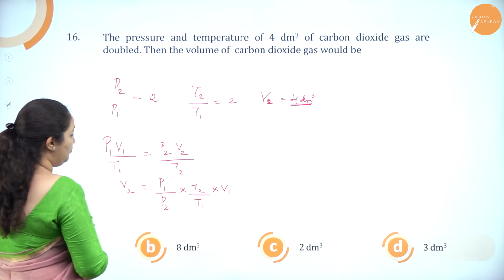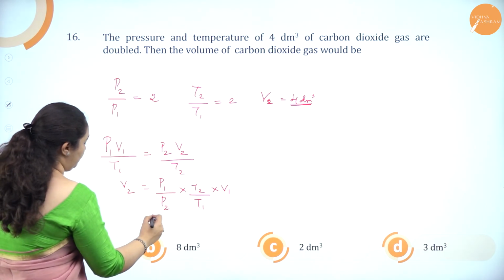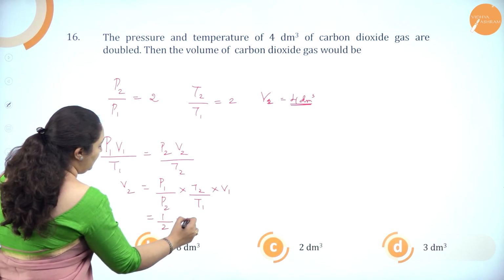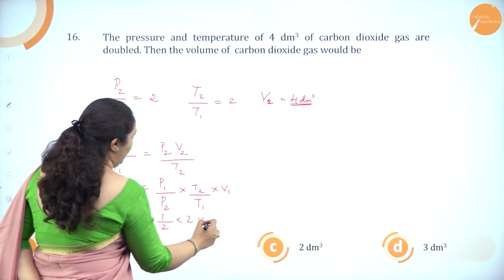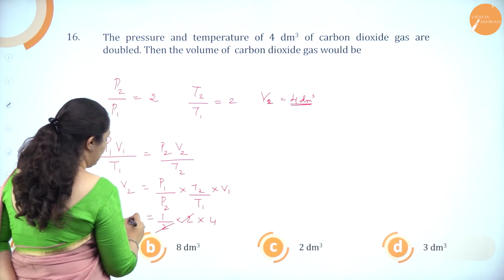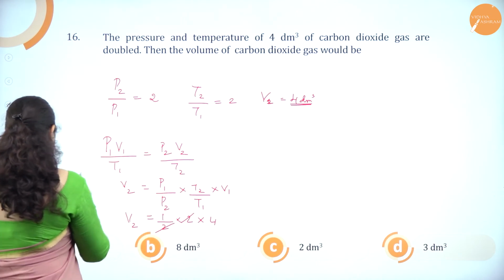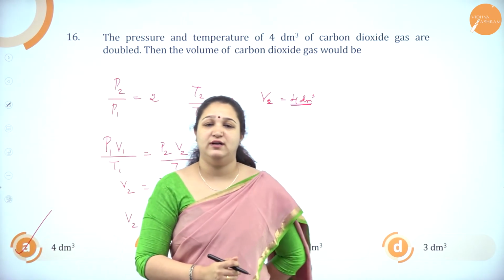Here P1 by P2 is 1 by 2, T2 by T1 is 2, into 4. So these two get cancelled. V2 is again equal to 4 itself. So, the answer is option A, 4 dm cube.